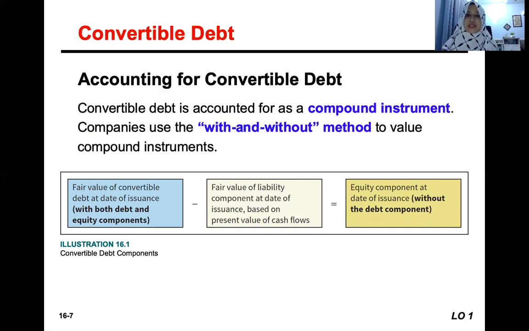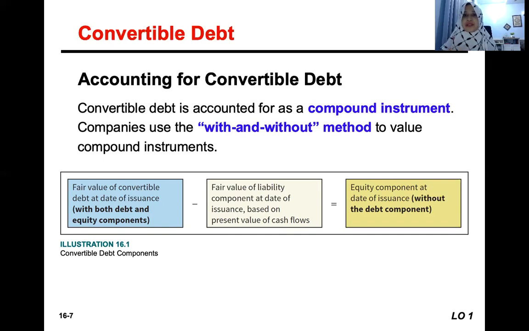It means with the liability, what is the amount of equity without the liability component. So when a company issues a convertible debt, they would calculate the value of the convertible debt at the date of issuance with both debt and equity components. And then they would deduct the fair value of the liability. So we get the value of equity without the debt component.